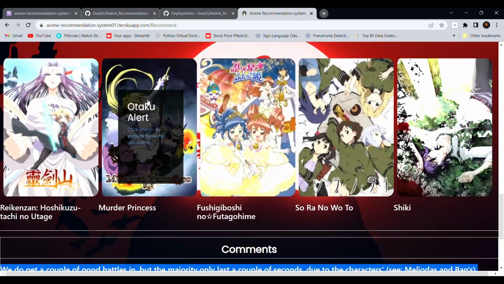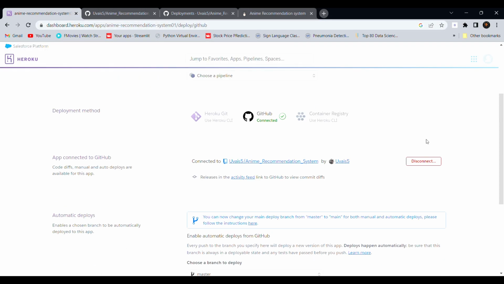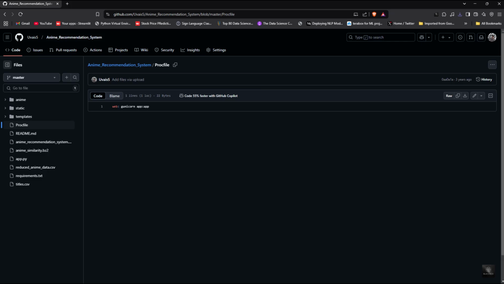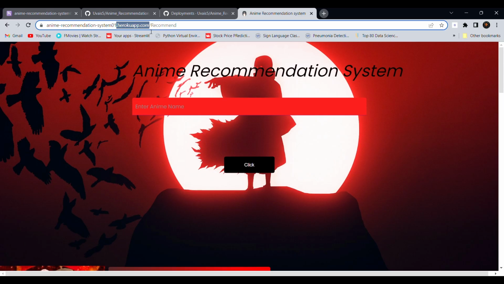Now it's time to host our web app. Before we go to Heroku, we need to prepare our project by creating two important files. Procfile tells Heroku how to run our web app. Requirements.txt lists all the Python libraries our app needs. Once these files are ready, we upload all our project files to GitHub.